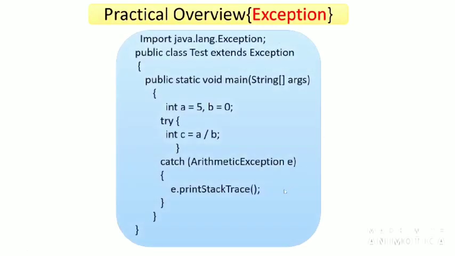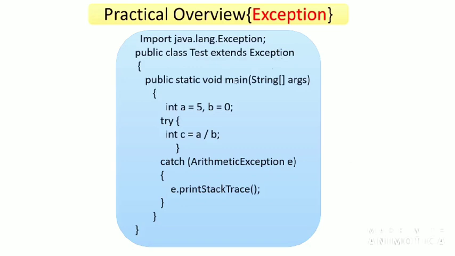Now let's have some practical overview of exception. Here we have defined a block of code, so let's understand this code. import java.lang.Exception. We are importing the exception package so that all the methods present in the Exception class we can use in our Test class. That is, public class Test extends Exception. All the methods present in the Exception class will be inherited by the Test class, so we can use them.